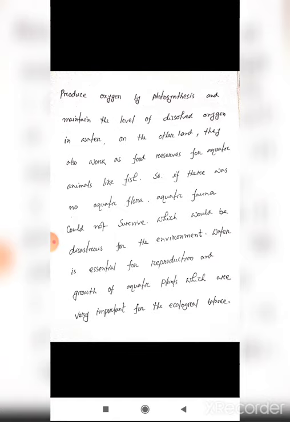If there was no aquatic flora, aquatic fauna could not survive, which would be disastrous for the environment. So we can say for the balance of the environment between aquatic flora and aquatic fauna, aquatic flora is most important.